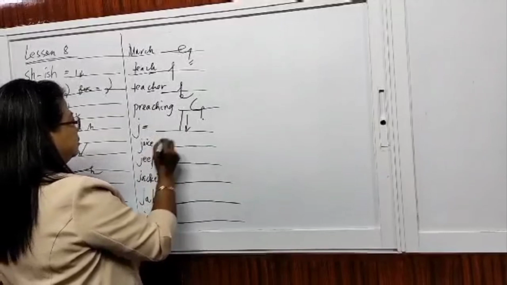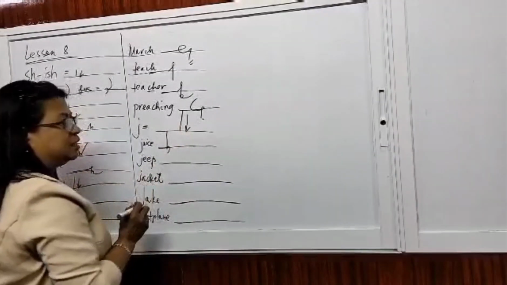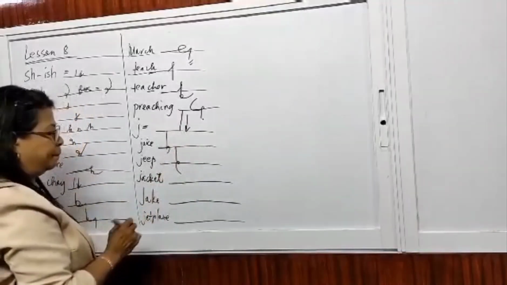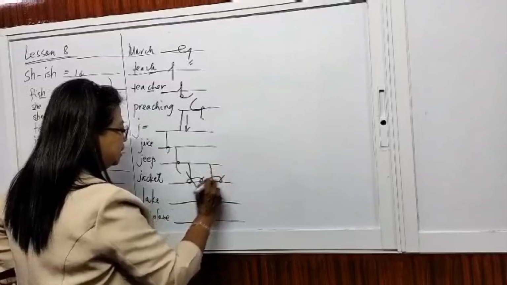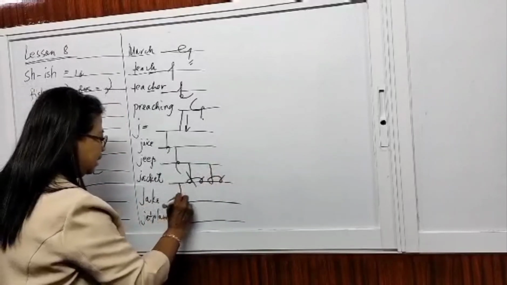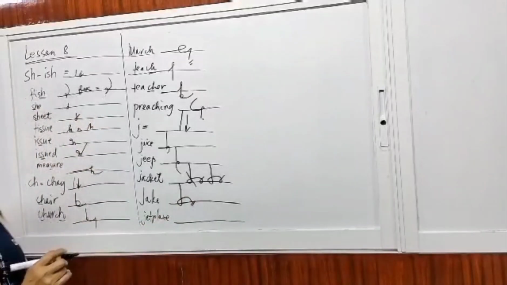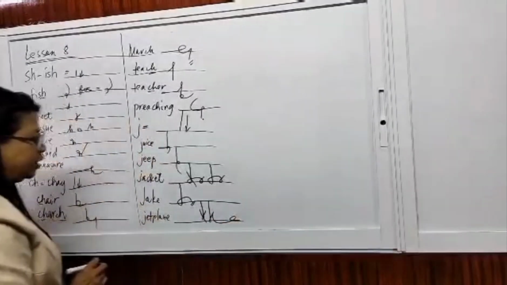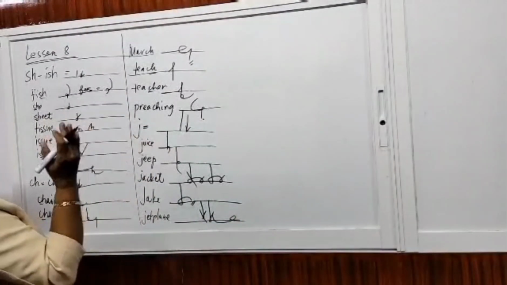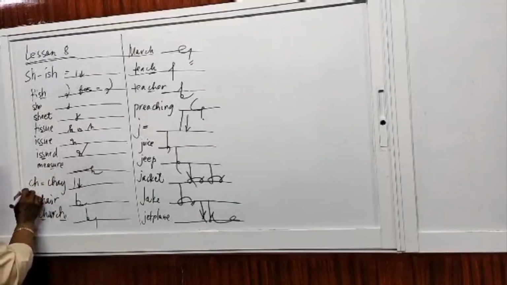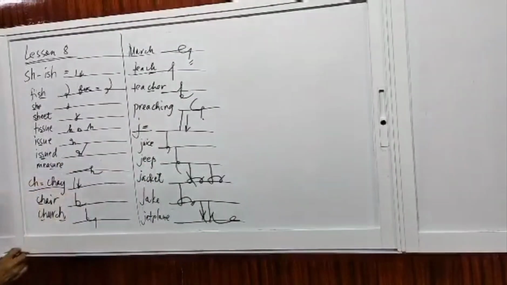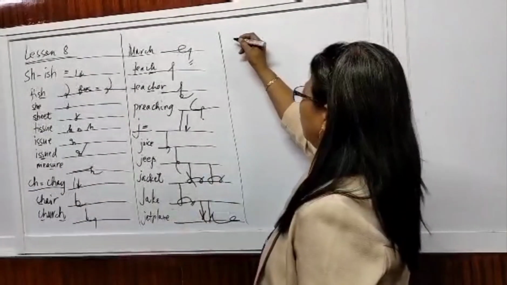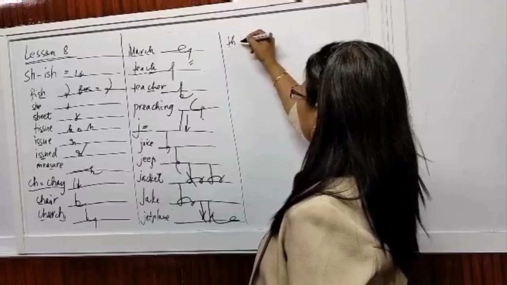So J-U-S, that is juice. J-E-T for jet. J-A-K-E-T for jacket. J-A-K for Jake, capitalize that because it's the name of a person, it's a proper noun. J-E-T-P-L-A-N for jet plane. So there. Ish, chay, and J. These are the three additional sounds plus another sound, the sound of TH,